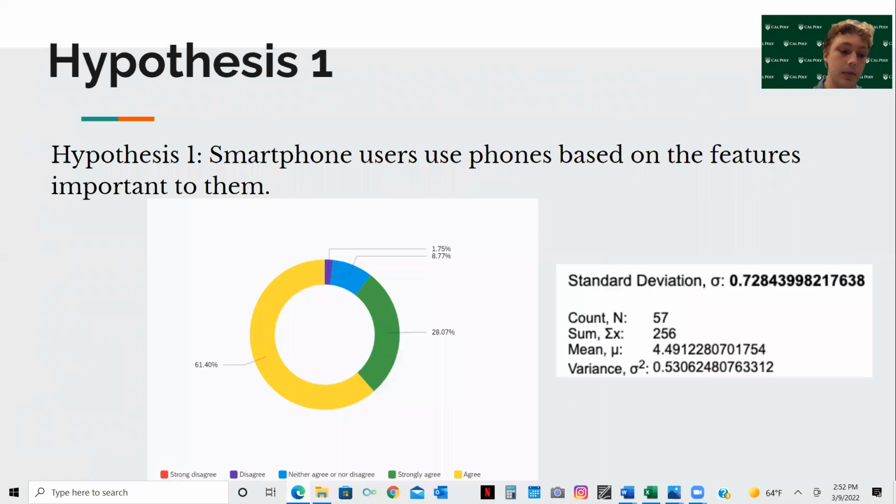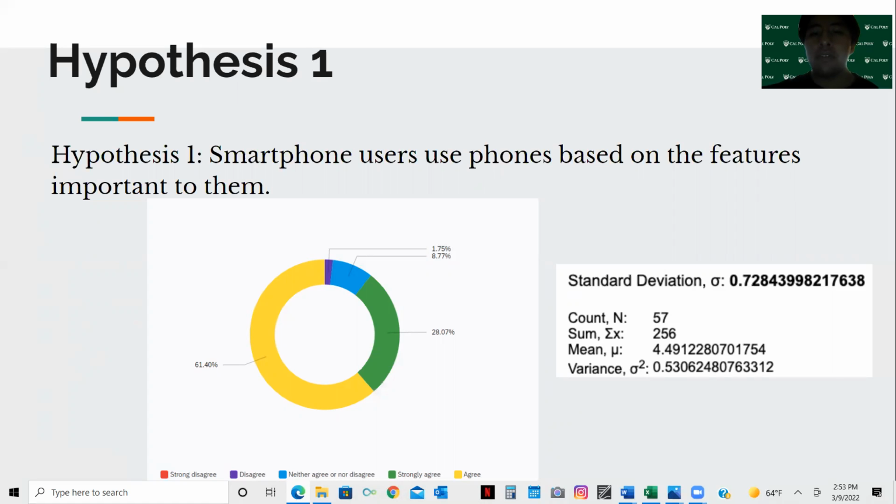Next slide. Okay, so hypothesis one. Hypothesis one identifies if smartphone users use their phones based on the features important to them. This was reflected by the 57 respondents that were retrieved from our Qualtrics survey. Of the 57 respondents, all owned a smartphone, and 61% agreed that features were important to them when selecting a phone. 28% strongly agreed, while 8% didn't agree nor disagree. Lastly, we can see that 2% disagreed. They didn't believe that the features were important.